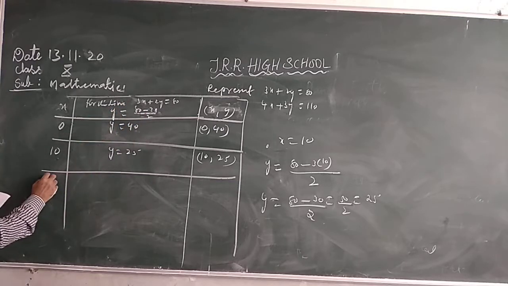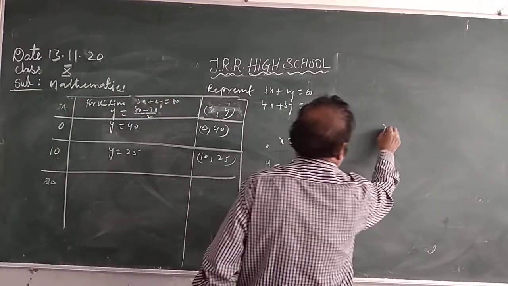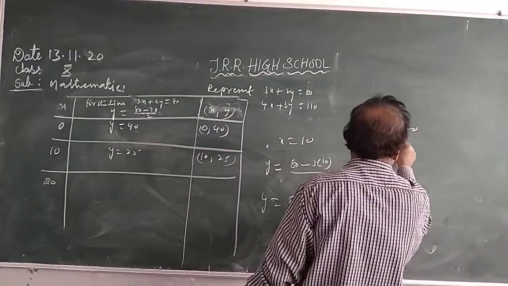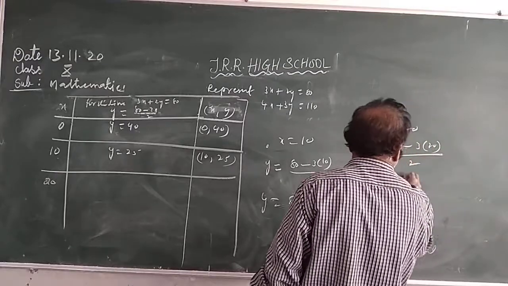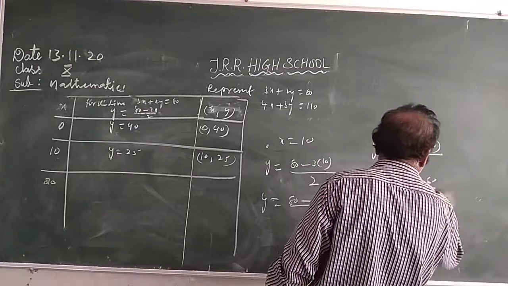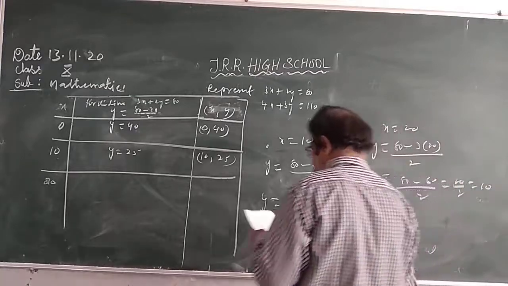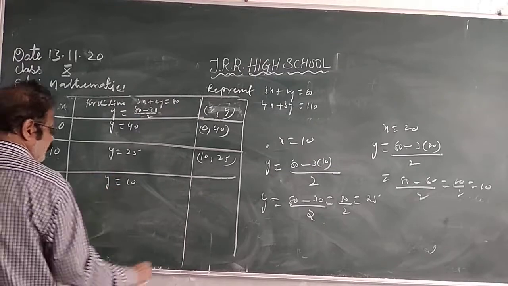Take x is equal to 20. Substitute x is equal to 20. y is equal to 80 minus 3 into 20 by 2. 80 minus 3 into 20 is 60, by 2. 20 by 2 equals how much? 10. y is equal to 10.